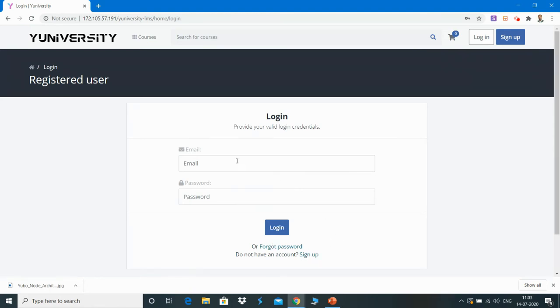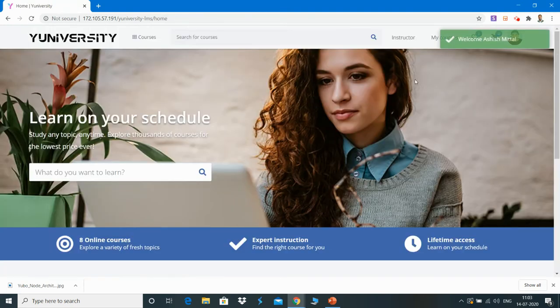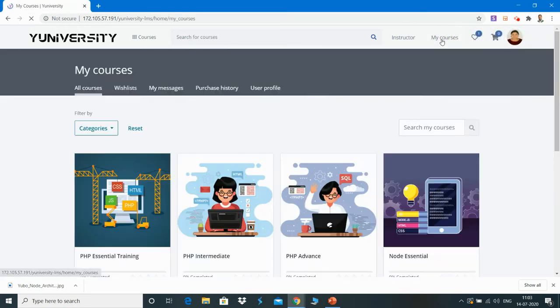Like any normal application, a user can log in, he can do forgot password and can sign up afresh if he is a first time user. I'll get in, and it gives me an option to either act as the student and watch all the courses which I have subscribed for myself, or I can act as an instructor also. So for example, I know HTML and CSS, so I can be an instructor for HTML and CSS, but if I want to learn PHP, I can be a student for PHP.